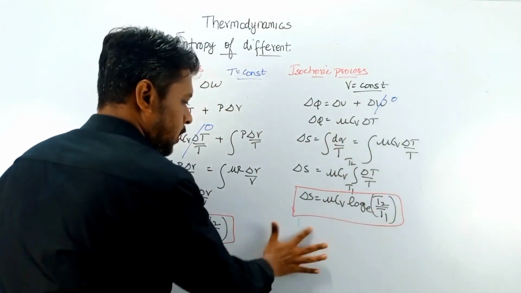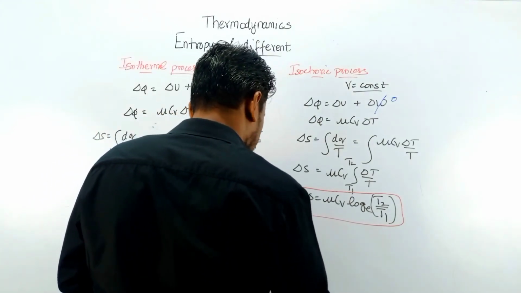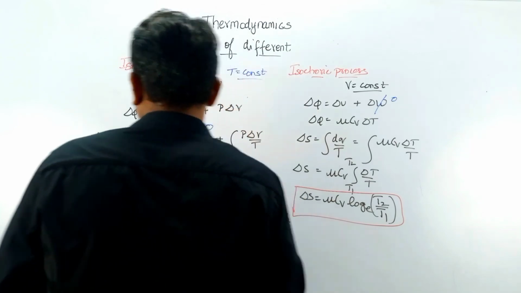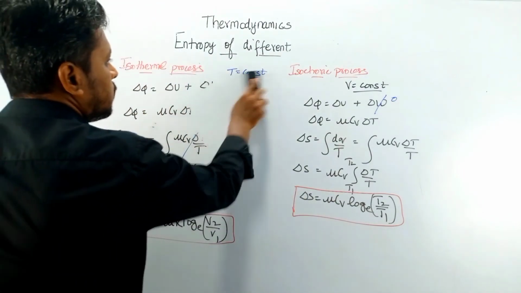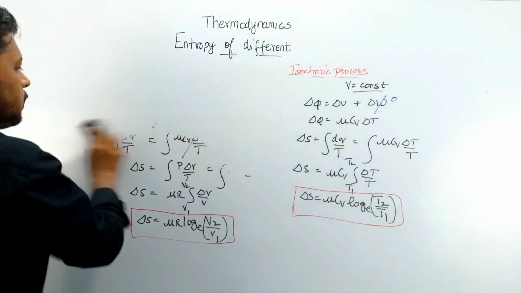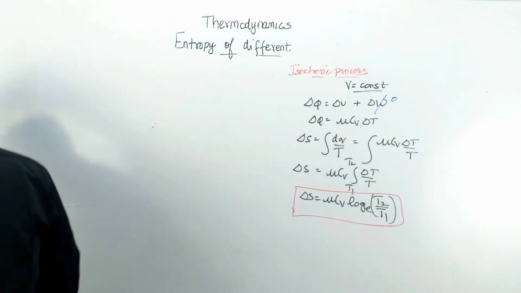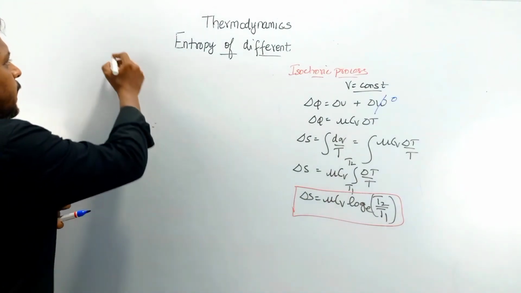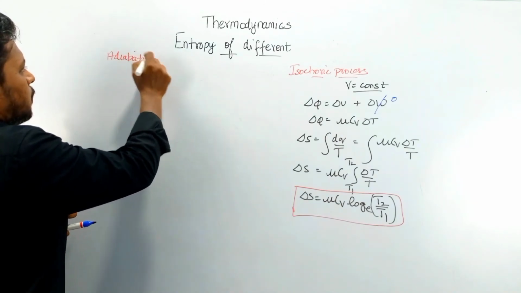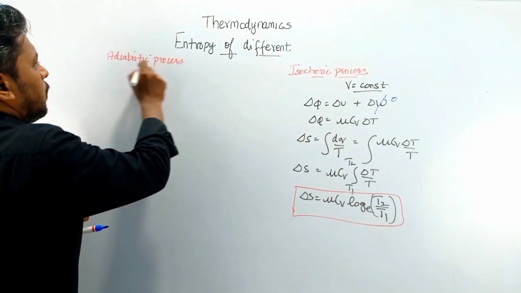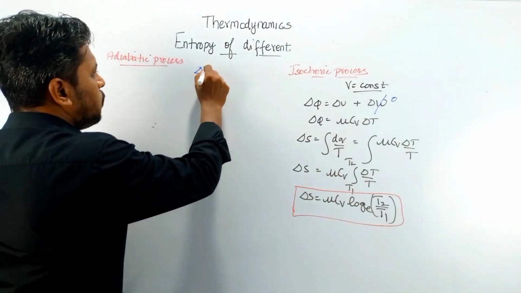Okay, so we have a process called the adiabatic process. In an adiabatic process, you know that delta Q is equal to 0.